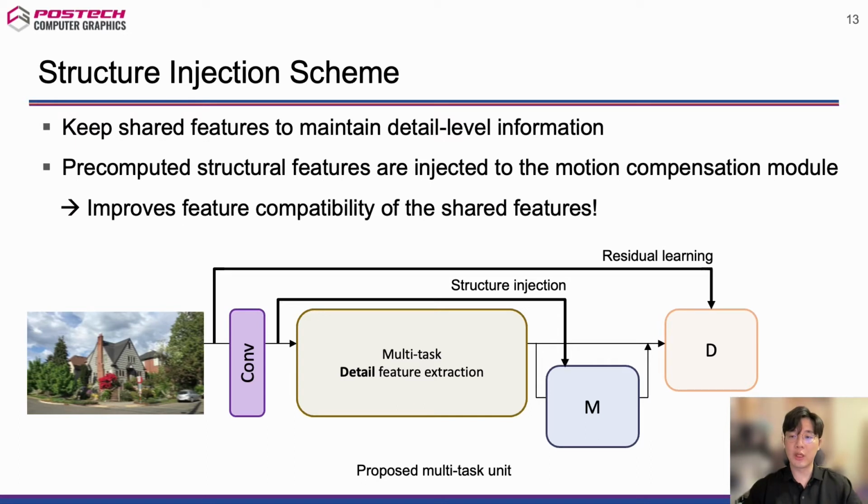The proposed multitask unit with the structure injection scheme improves the feature compatibility and minimizes the cost of incorporating motion compensation into video deblurring and enables real-time deblurring. In the next slides, we will delve into more details about each network.